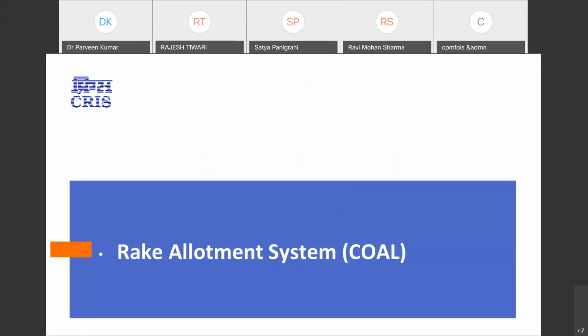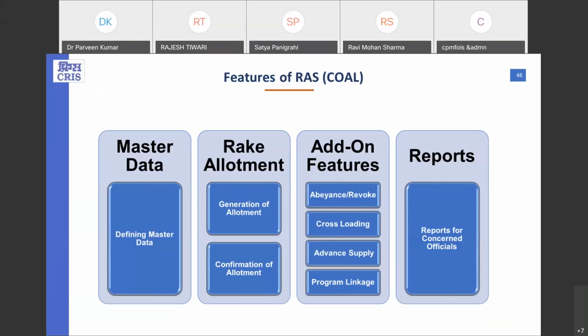Okay, so far we have understood the rake allotment system which is related to iron ore, and we have understood that it is a completely automated process which takes place normally every day at 16 hours. Now, as far as the rake allotment system related to coal is concerned, this has to be done by our divisional users, and the rake allotment is explicitly given by the users. So we will have a close look at these.